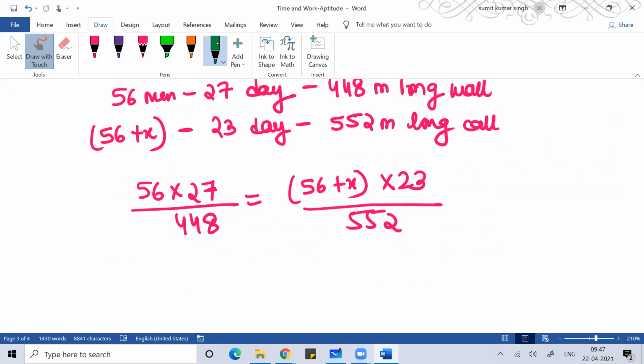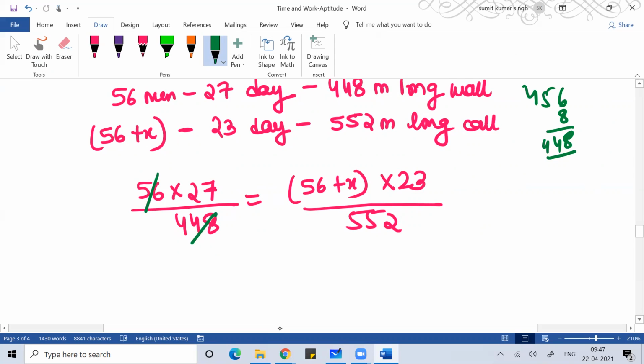If you see the 56 table: 56 fives are 280, 56 sixes are 336, 56 sevens are 392, and 56 eights are 448.